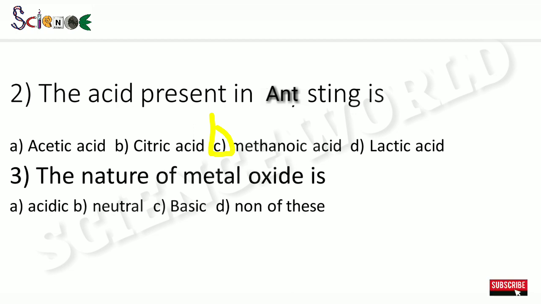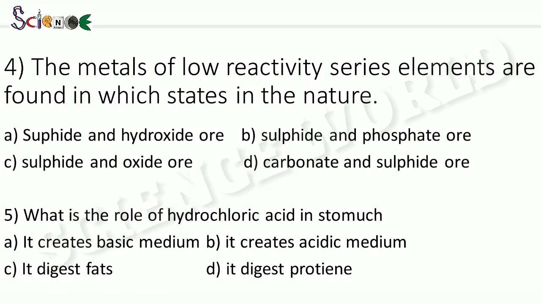The nature of metal oxide: options are acidic, basic, neutral, none of this. The correct answer is basic in nature. The metals of low reactivity series elements are found in which states in nature? Options are A sulfide and hydroxide ore, option B sulfide and phosphate ore, option C sulfide and oxide ore, option D carbonate and sulfide ore. The correct answer is sulfide and oxide ore, option C.